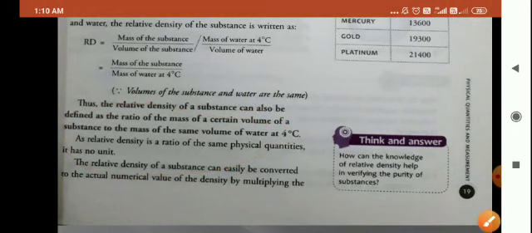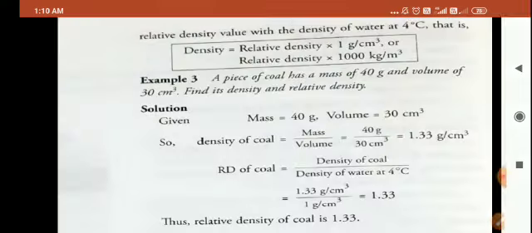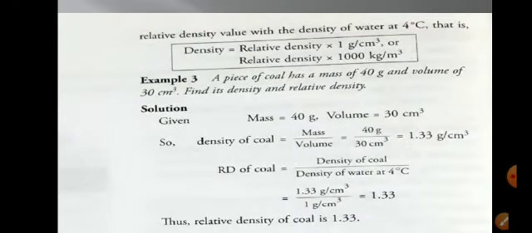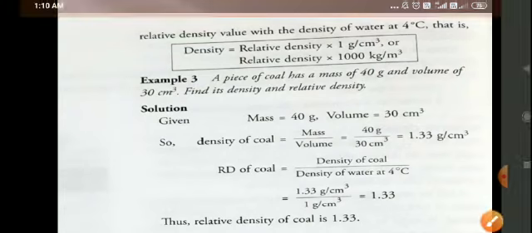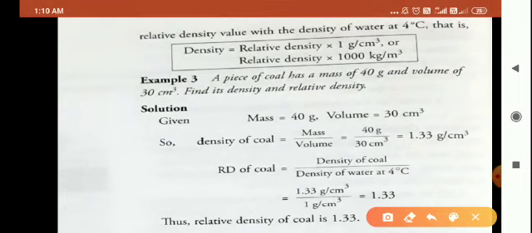Now children, there is one line: the relative density of a substance can easily be converted to the actual numerical value of the density by multiplying the relative density value with the density of water at 4 degrees Celsius. Suppose you have the value of relative density and you want to get back your density value, then what will you do?